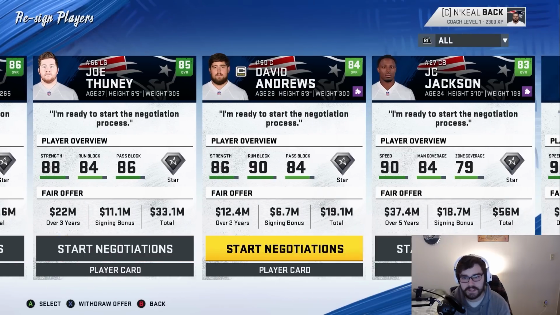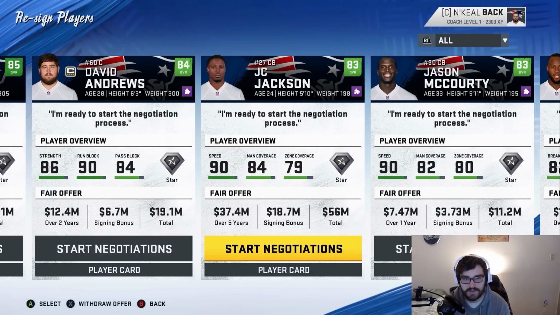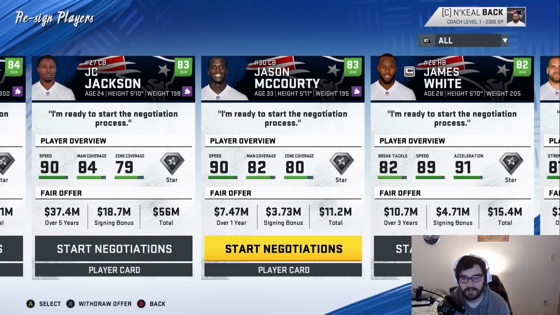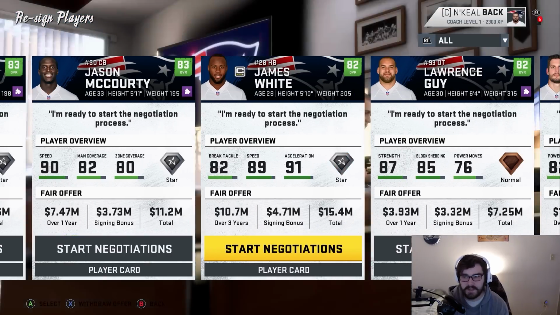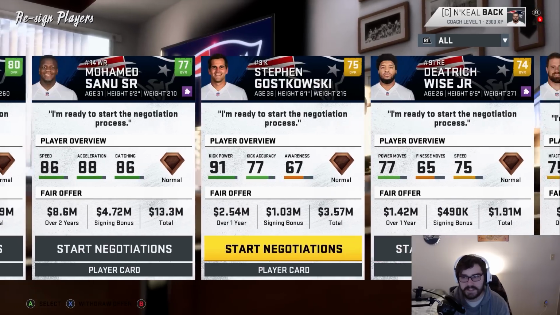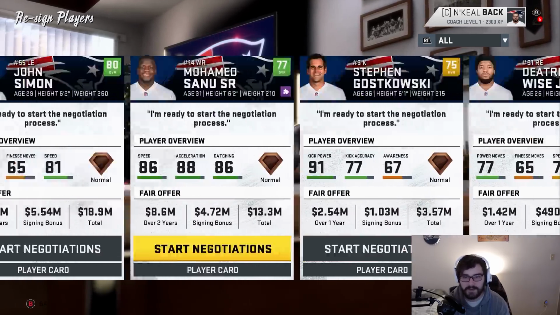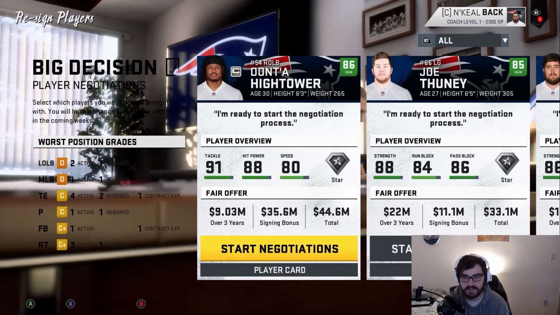Joe Thuney, of course, is here since he was just tagged. David Andrews, I think I want back. J.C. Jackson, I want back. Jason McCourty, I don't think I'm going to give a contract to. James White's a good player, but I don't think I'm going to bring him back either. Lawrence Guy, John Simon, a lot of these guys are just old, and I don't really want them on the team. We have a ton of money here to spend in free agency too.